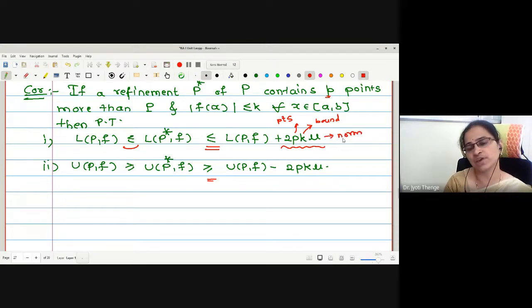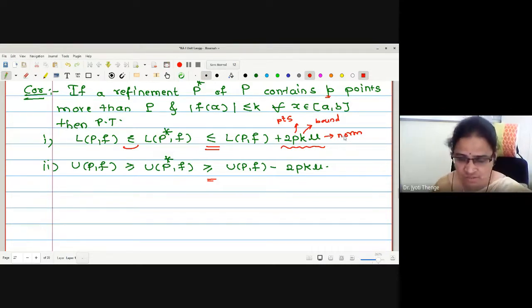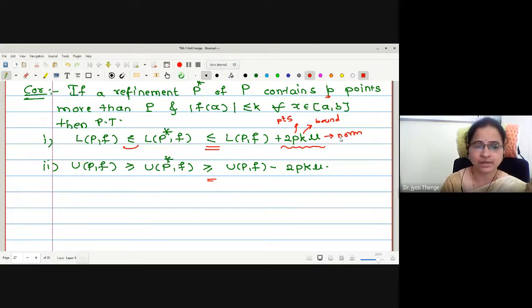We have seen the definition of norm in the last lecture. What is the norm of a partition? It is the length of the largest subinterval. Therefore, whatever this quantity is, it will increase by a maximum of 2pkμ. So L(P*, f) is less than or equal to this term.